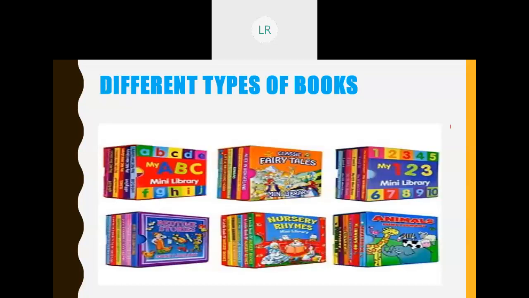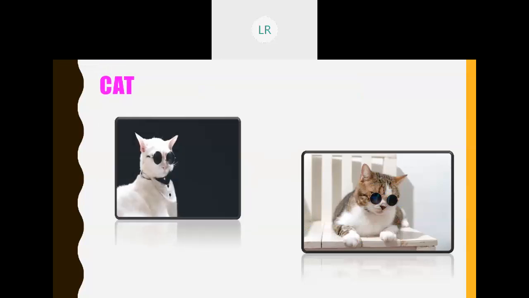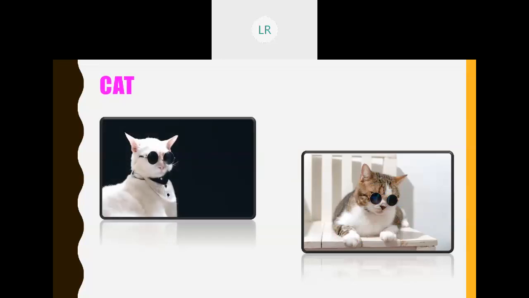See, we can see different types of books here. Animal pictures, nursery rhymes, and numbers, fairy tales, alphabet books. Yes. And children, can you tell me some words which start with the letter C? C for carrot, C for color, C for cucumber, yes, and so on.